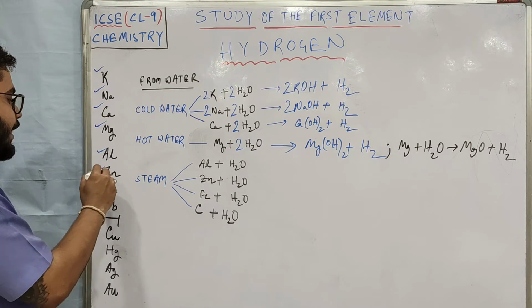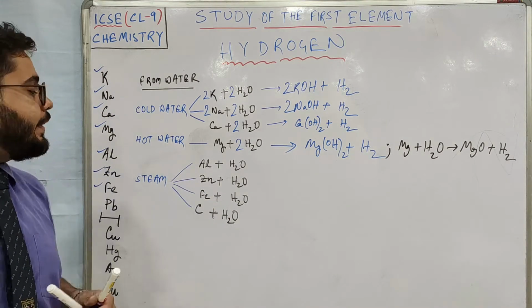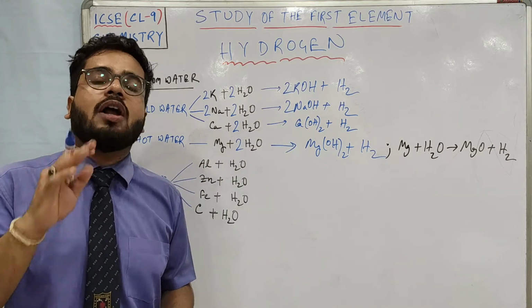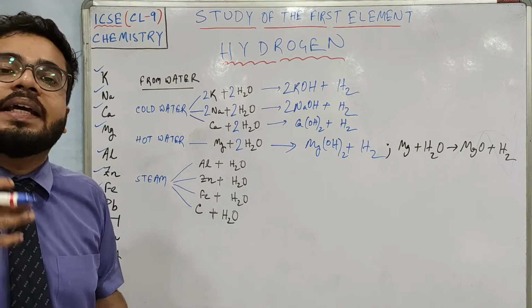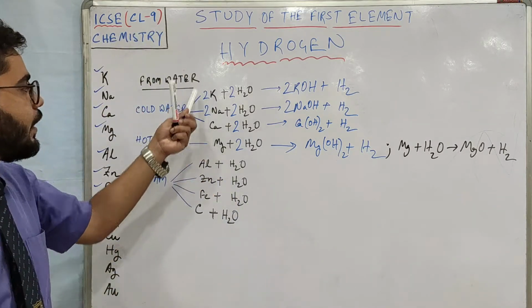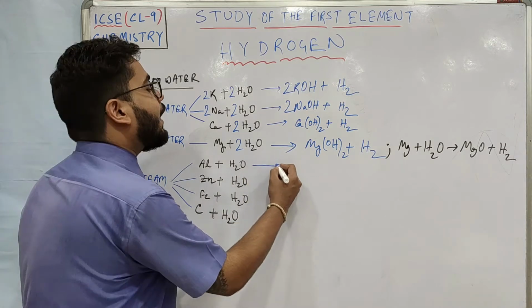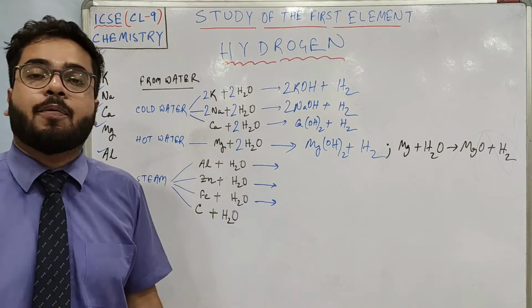Now we have aluminium, zinc and iron. Aluminium, zinc and iron react with steam only. They neither react with cold water nor with hot water. They react with the steam, when water is in the gaseous state, because they are not so active like the metals which are situated at the top of that series. So you must be very careful about writing the products.